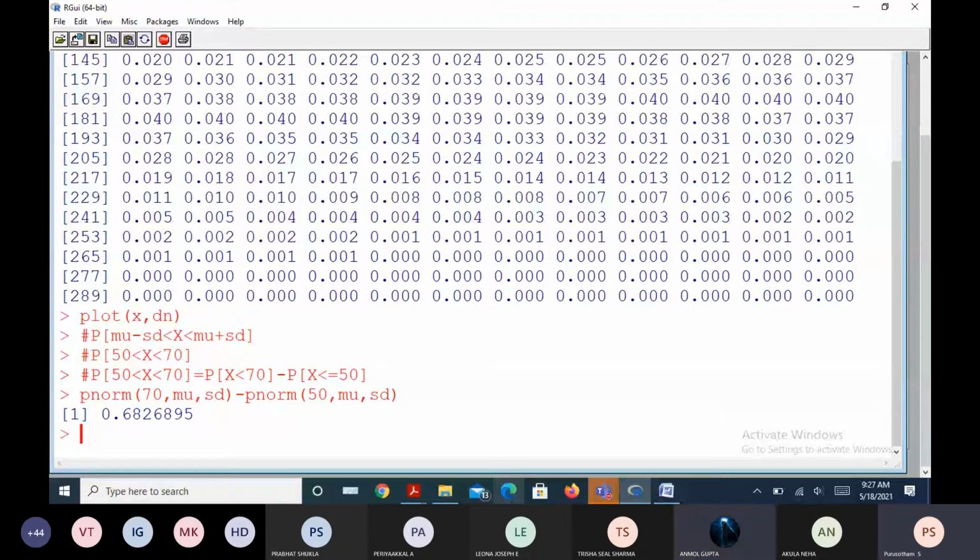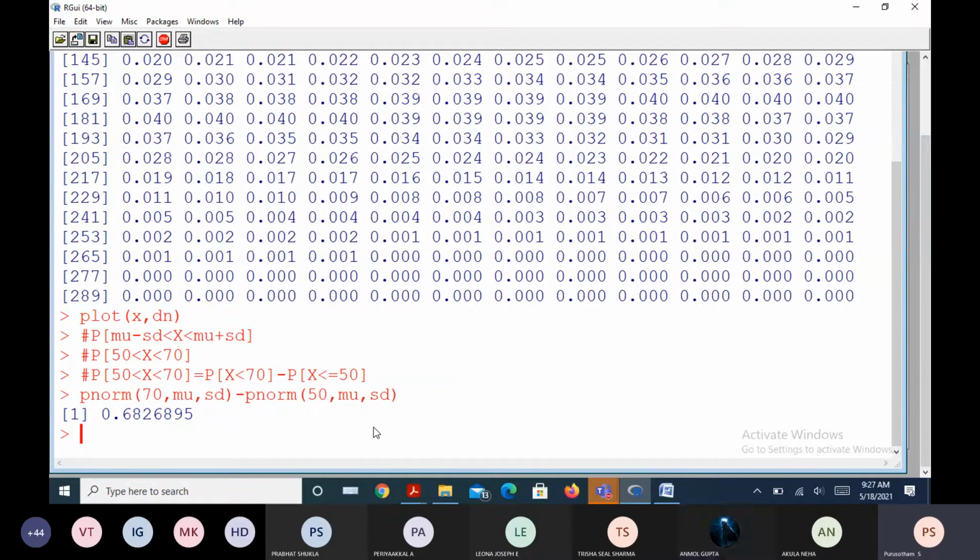What I said, the property that between mu minus sigma and mu plus sigma, the area under the normal curve would be 68%, I said in the last class approximately, right? Yes, sir. If you multiply this, it is approximately 68%. This is true for whatever the values of mu and SD for a normal distribution. So it will cover approximately 68% of area.